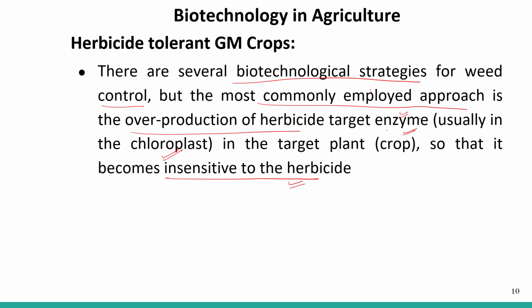And what does this particular enzyme do? It makes plants insensitive to the herbicides. So the weeds that are present in the crop, in the presence of herbicide, can be eradicated. They can die off. But our crop plant will not die because it has a particular enzyme that can tolerate this herbicide.